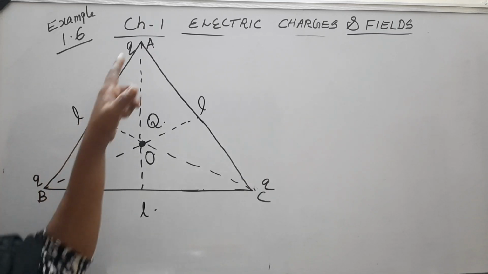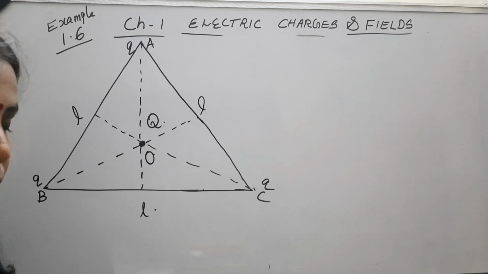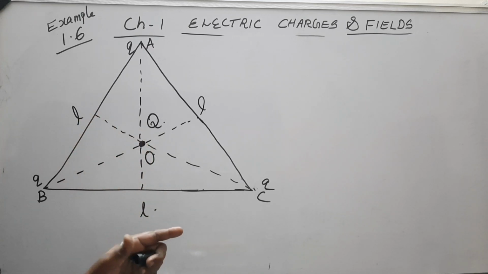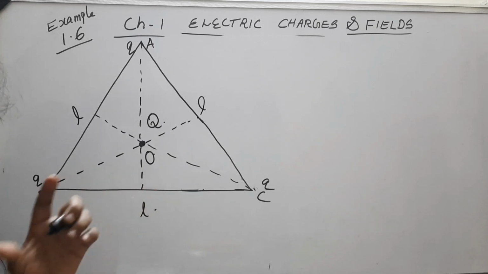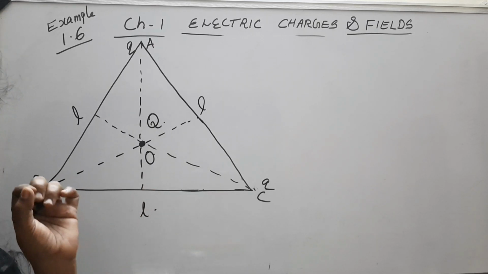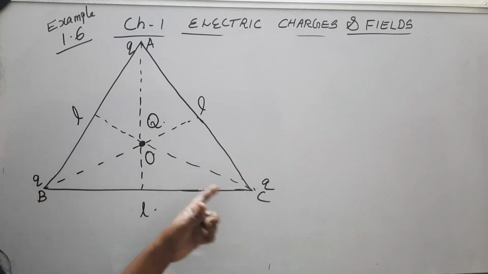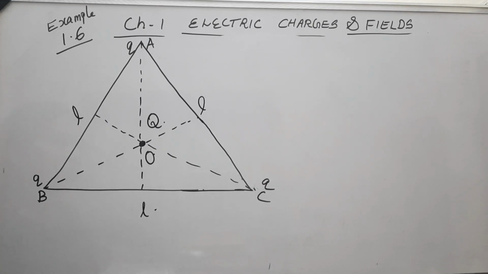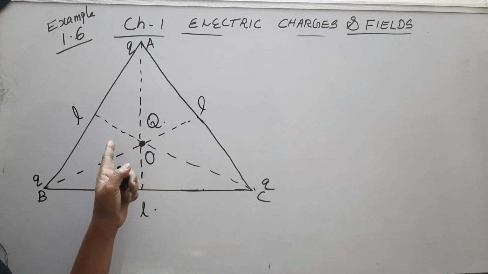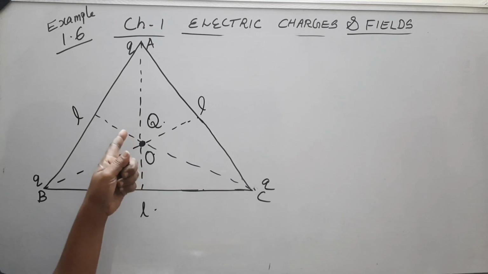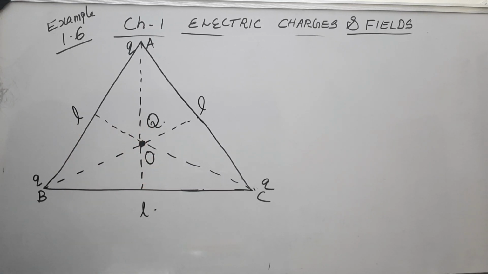In this diagram, at the corners of an equilateral triangle, you have charges q each. In the question it is written Q1, Q2, Q3; in the diagram it is given q. Q1 equal to q, Q2 equal to q, Q3 equal to q. So we have the same charges at the corners of the triangle. And at the centroid, what do you mean by centroid? It is the point of intersection of all the medians of the triangle. At that point, another charge capital Q is kept, and what you're asked to find is the net force acting on that charge Q.